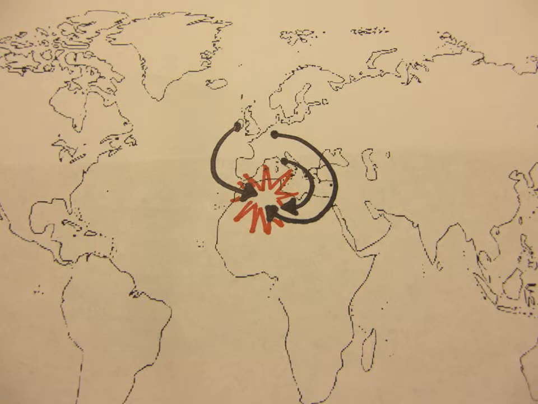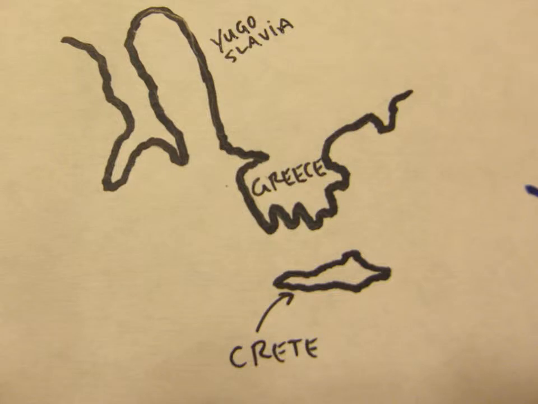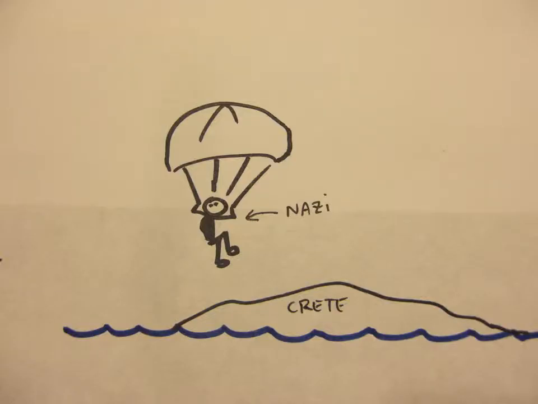In March and April of 1941, the Germans quickly captured Yugoslavia and Greece. When British soldiers retreated to the island of Crete, Germany orchestrated the first ever airborne invasion, dropping thousands of paratroopers who quickly took the island.